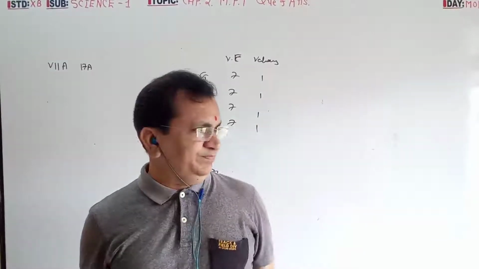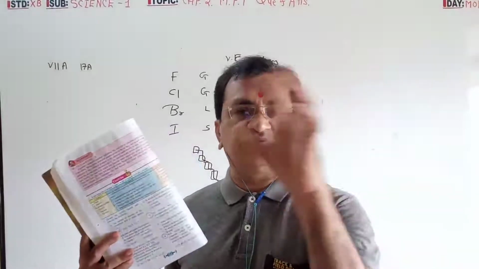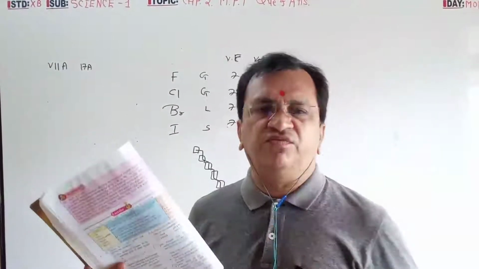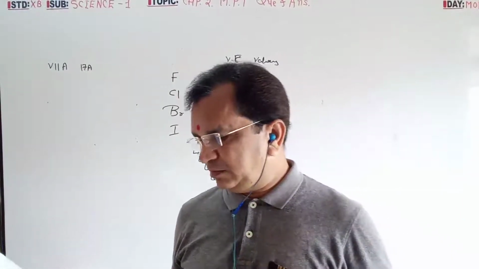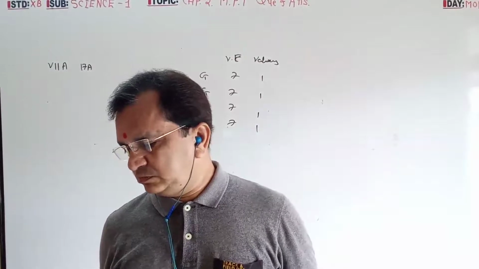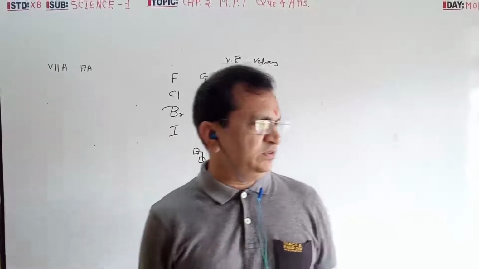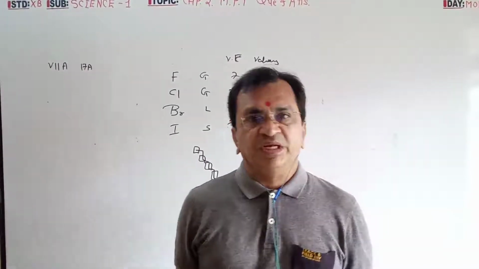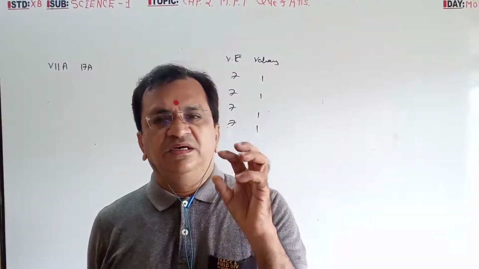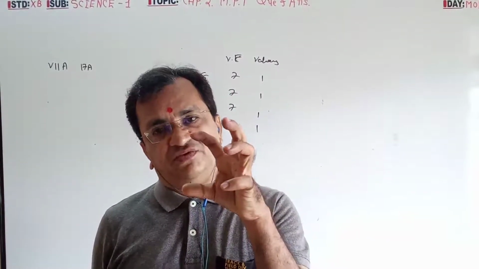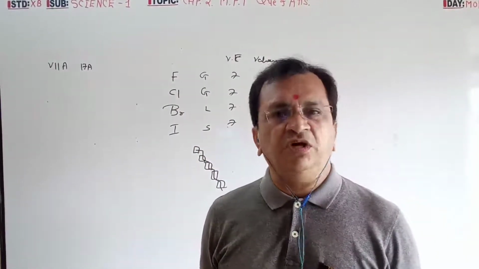Highly electronegative: when there are 7 electrons in the outermost shell, the atom will gain 1 electron, so it is highly electronegative. Highest non-metallic character means what? The element whose atom takes 1 electron has more non-metallic character.